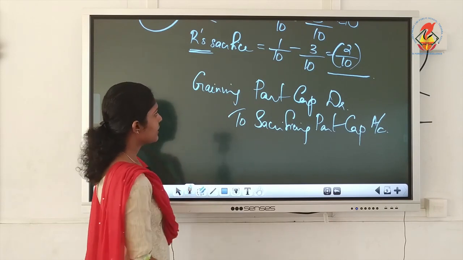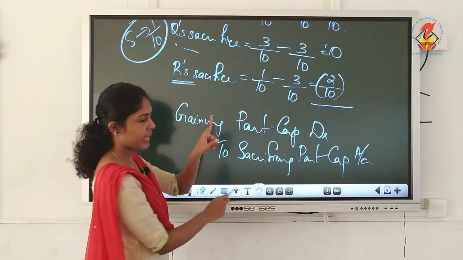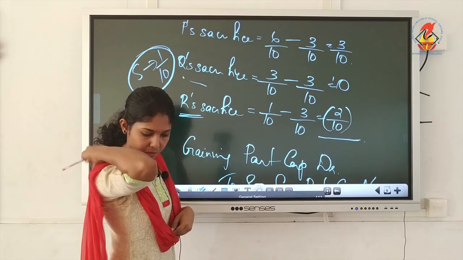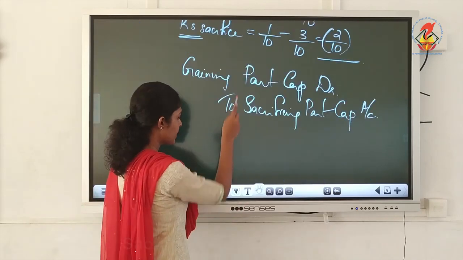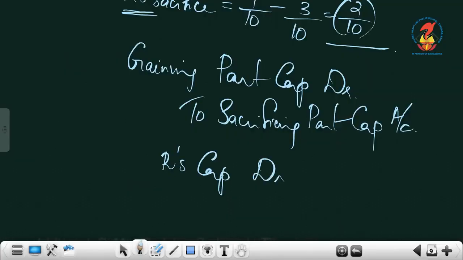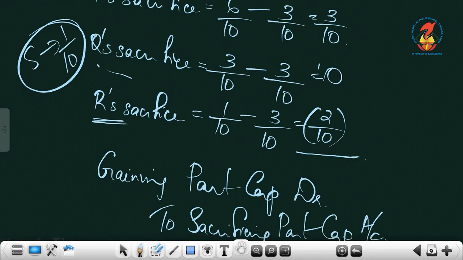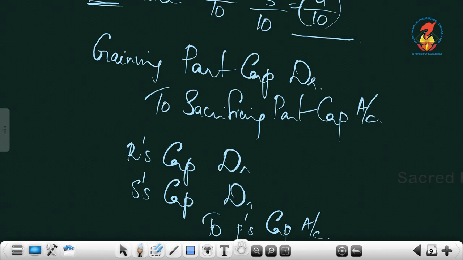And now we will write their names. Who are the gaining partners? We have R as the gaining partner. Then there is one more gaining partner, that is the new partner, S. Yes, S is the new partner. He is also gaining. Whenever he enters the firm, he will gain. So we have two gaining partners, R and S, to the sacrificing partner. Who is the sacrificing partner? Is it P? Yes. To P's capital account. How will you compute the figures?